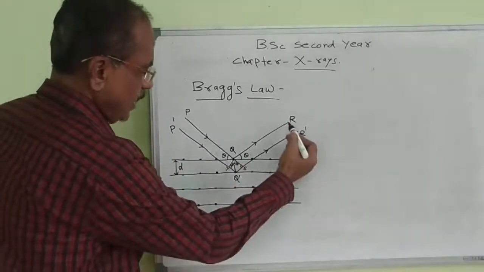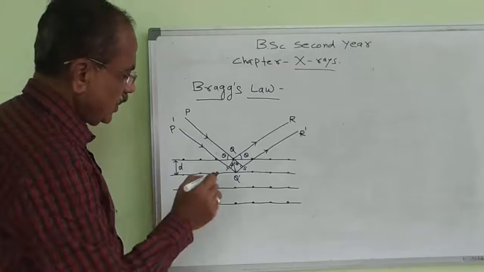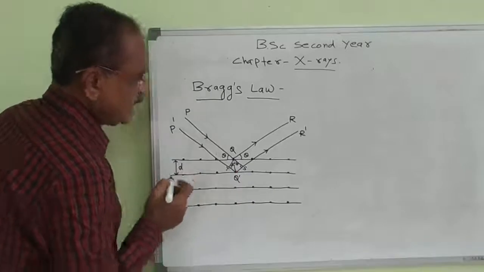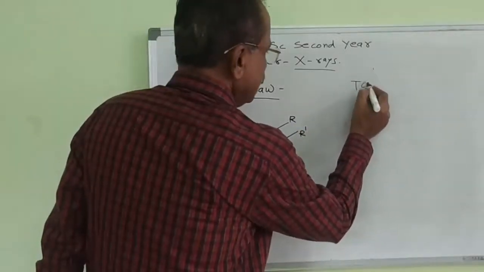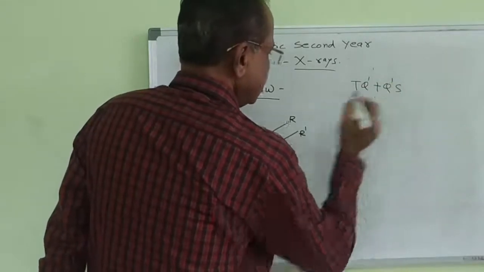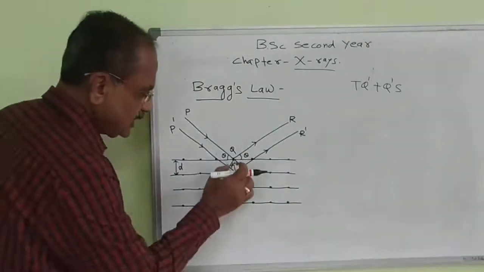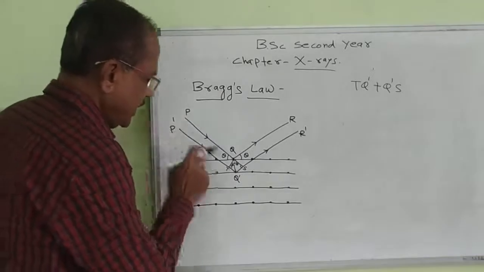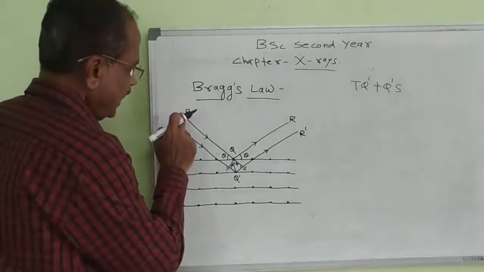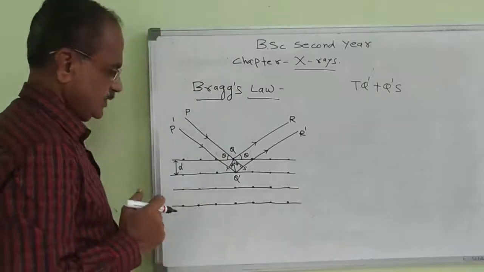Similarly, the distance QR and the distance SR dash are the same. So the extra path or distance is TQ dash plus Q dash S. Due to this extra path difference, the ray P dash Q dash R dash has lower intensity than the ray PQR.